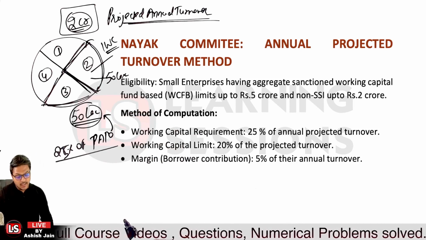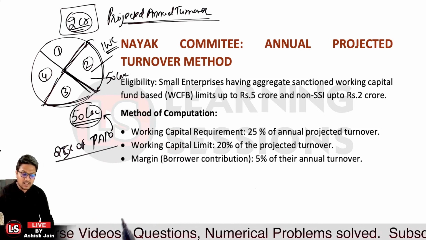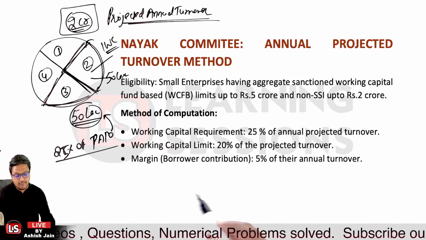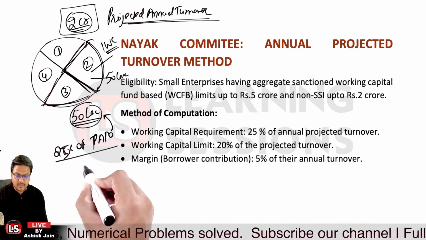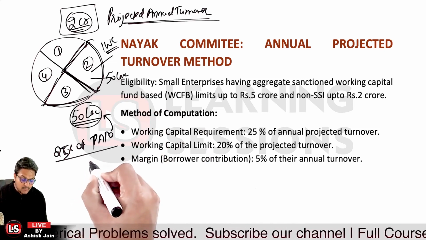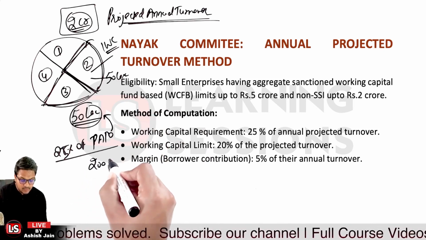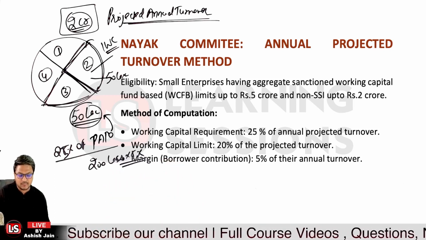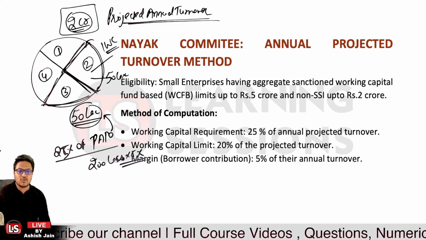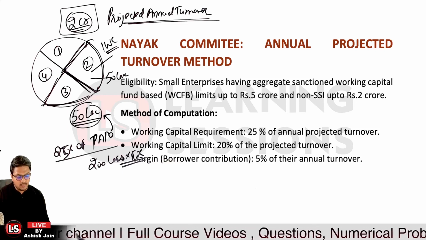Now out of this 50 lakh over here, the margin of 5%, or we can say 5% of the total turnover is to be maintained. Now what is the total turnover? That is 200 lakhs over here, that is 2 crore rupees. So 5% margin of total turnover, 200 lakh into 5%. This is the margin that is to be maintained. Okay, so this margin is to be maintained.